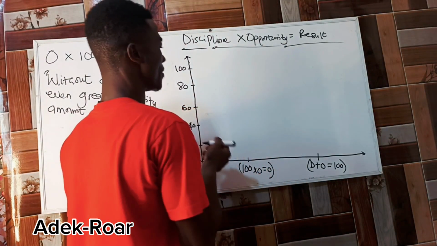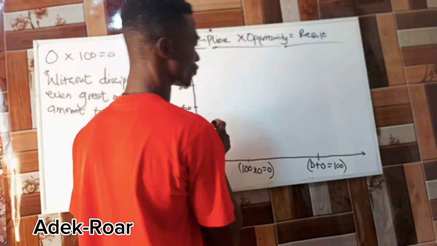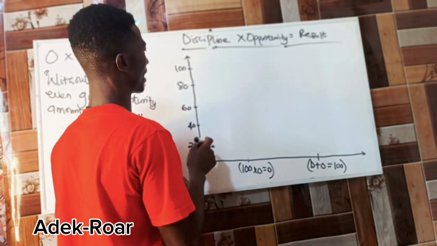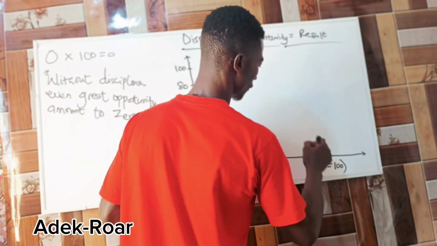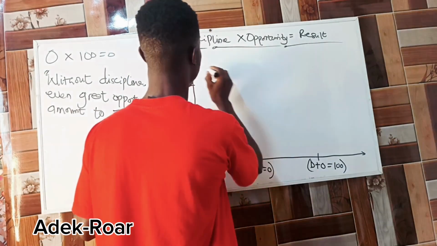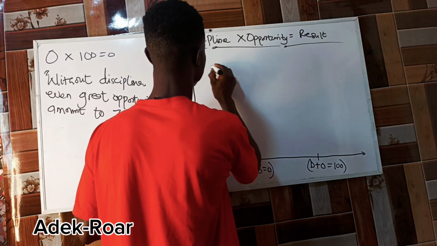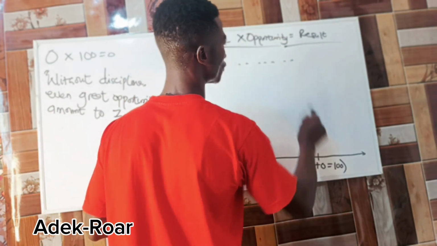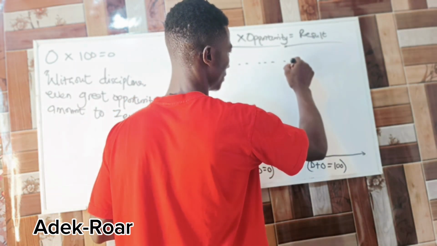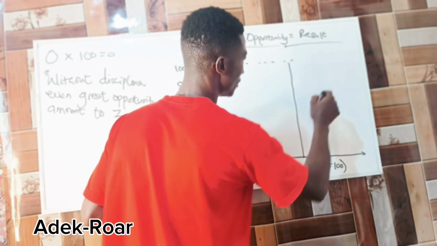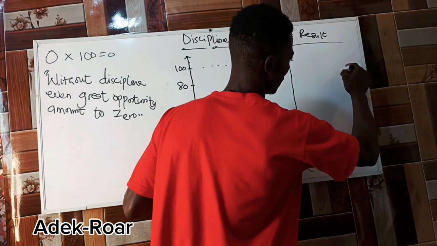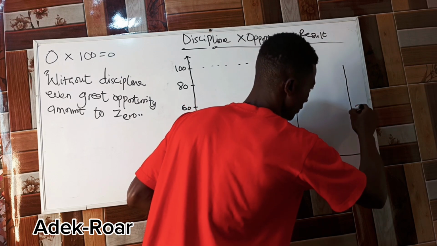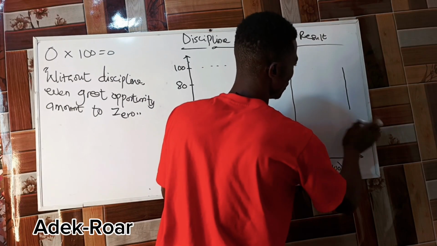Okay, now from here we can trace to our 100. We want to get 100 on the bar chart. So from here I can trace my 100. Let me start with a broken line so that I can get a perfect line on this. So automatically I can get my 100 here on the bar chart, right? Let me do it so that it can look very beautiful.